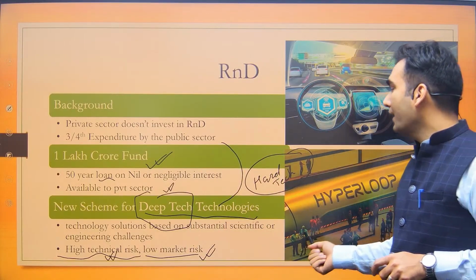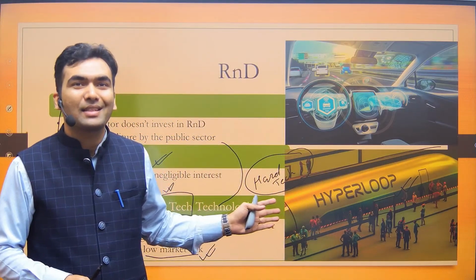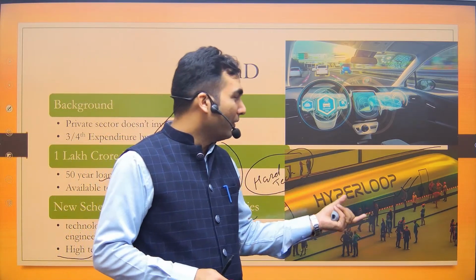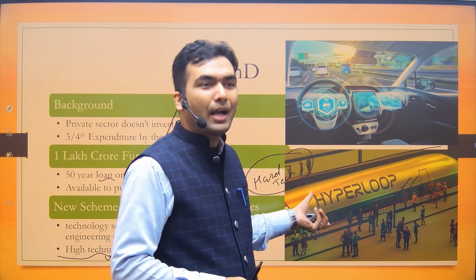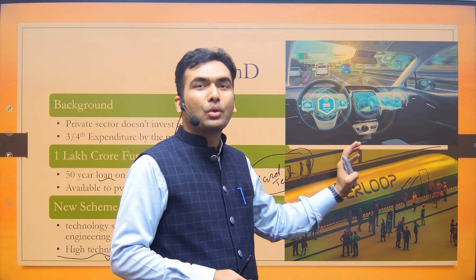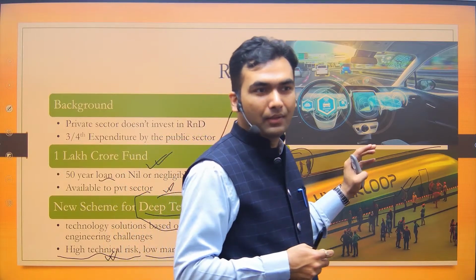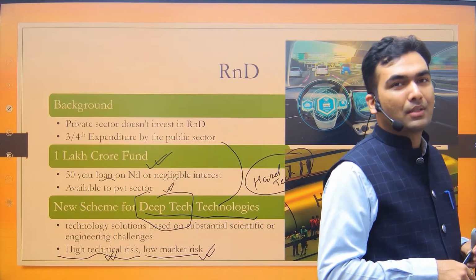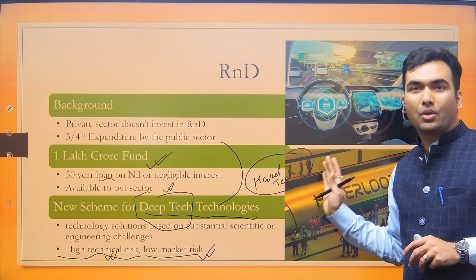And then the idea came that goods can be transported. Then people said that goods are not in such a hurry. So obviously there would be cost. This high speed travel, creation of vacuum is going to be a costly affair. So to transport goods at such a high cost may not be a good idea. So that's why Virgin Hyperloop was a company, and that company has shut down its operation.